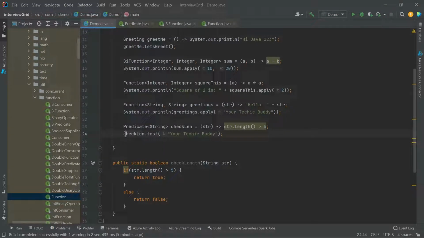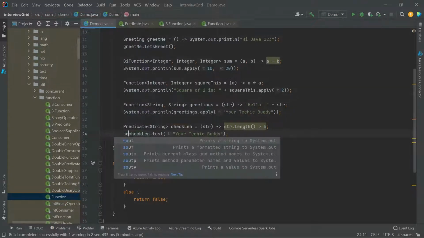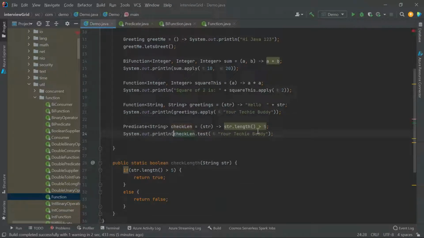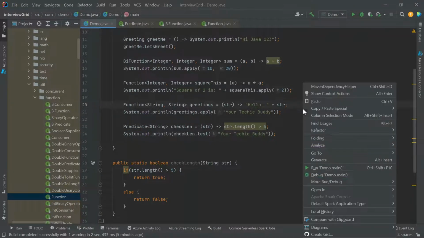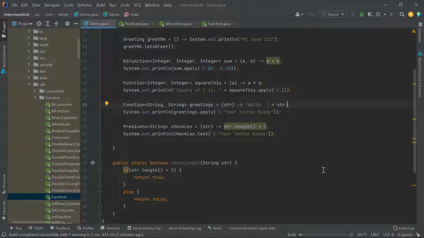Let me just sysout this. That's it, guys. So we have used a Predicate. We are passing a condition here, and we are giving only one input. That's why we are using Predicate, because we are expecting a boolean response. Just run this.